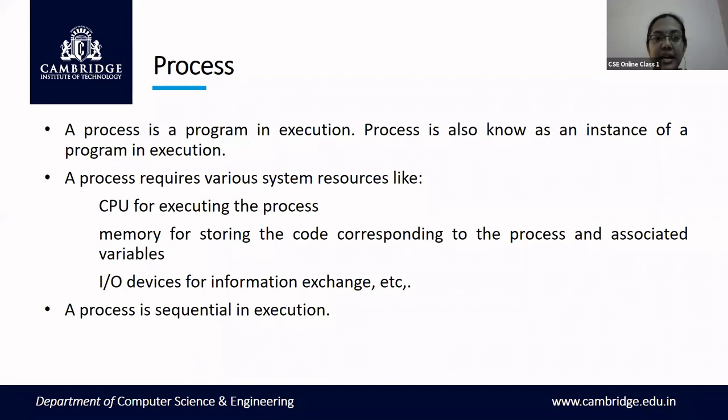If a process has to complete its execution, it needs some resources. Some of the resources are the CPU for executing the process, main memory for storing the code and the data variables, and input output devices if a process reads the input from a device and writes the output to another device. And usually the execution of the process is sequential in nature. So this is about the basics of a process.